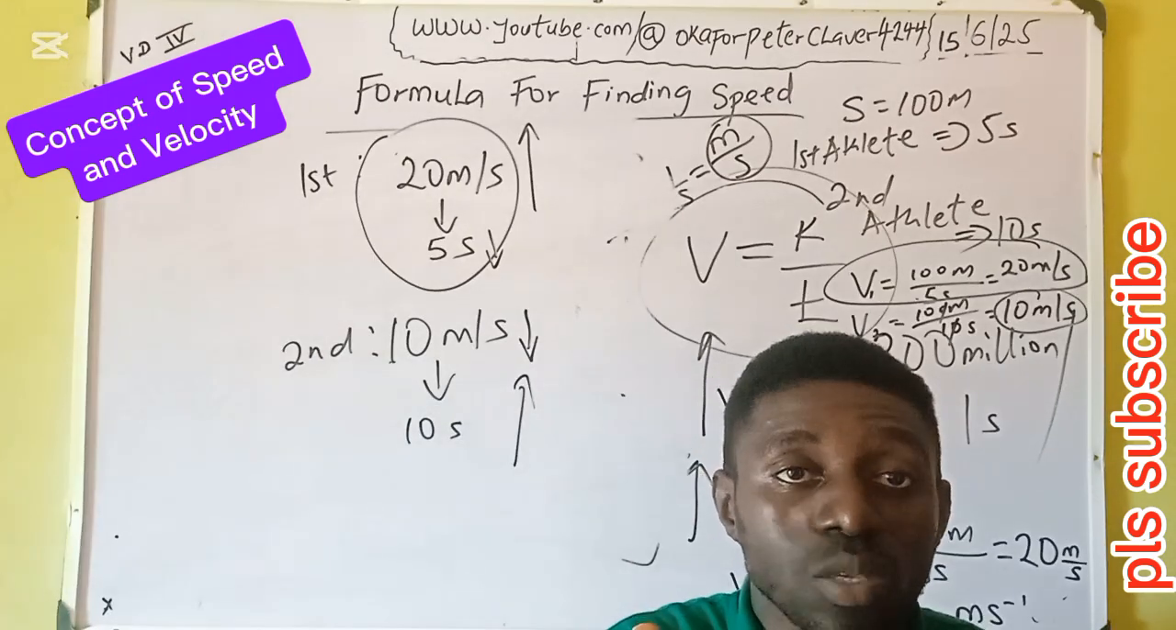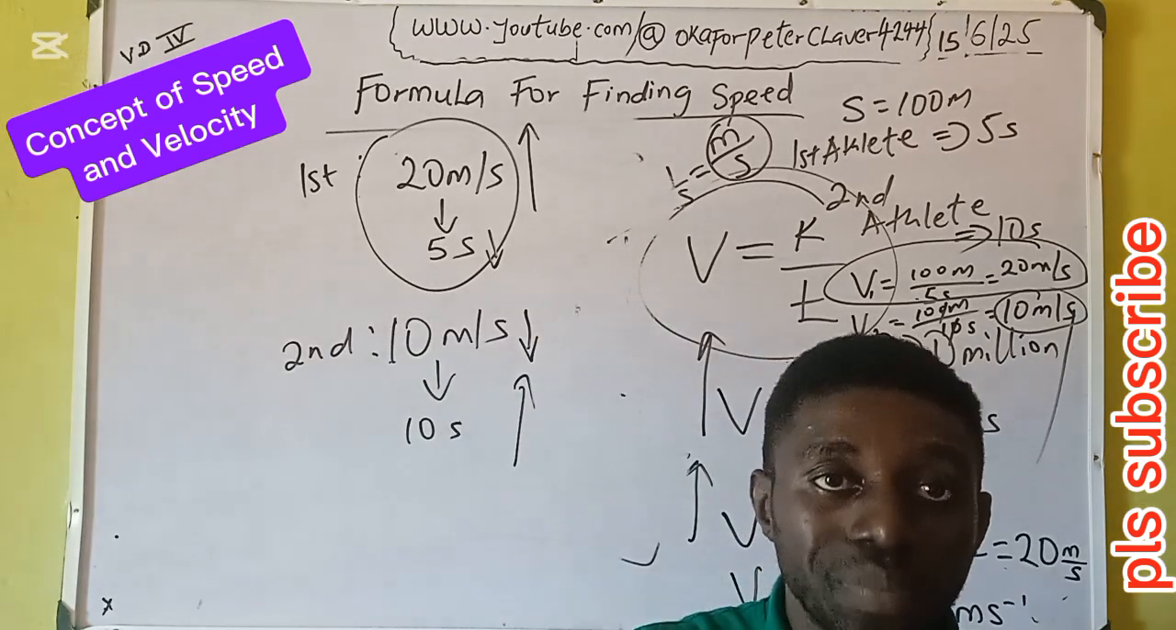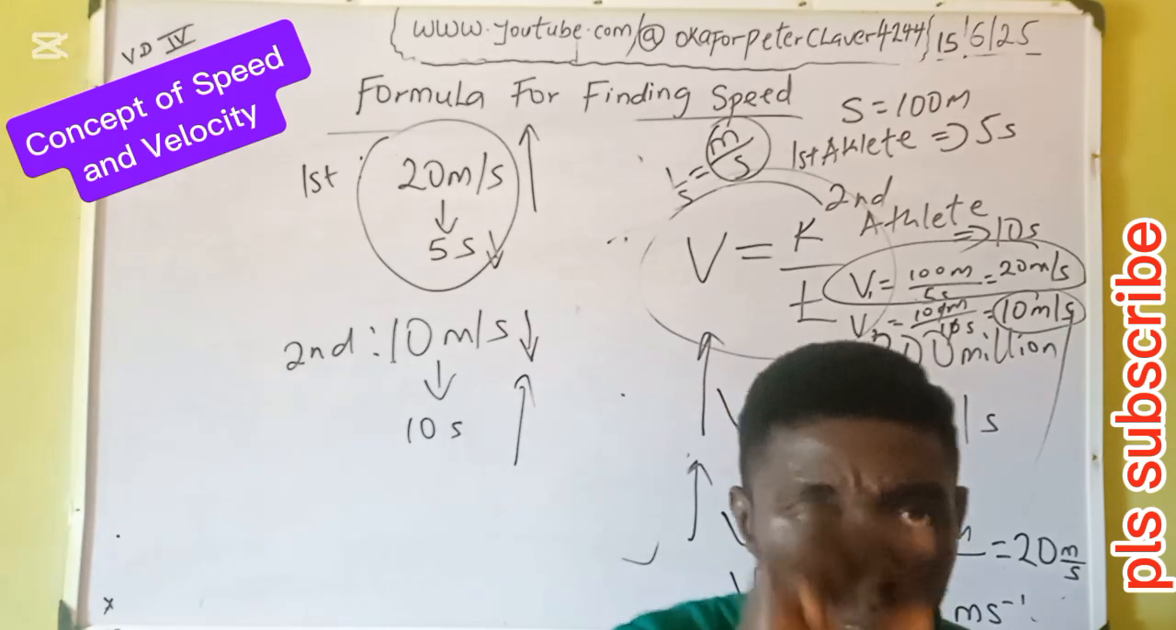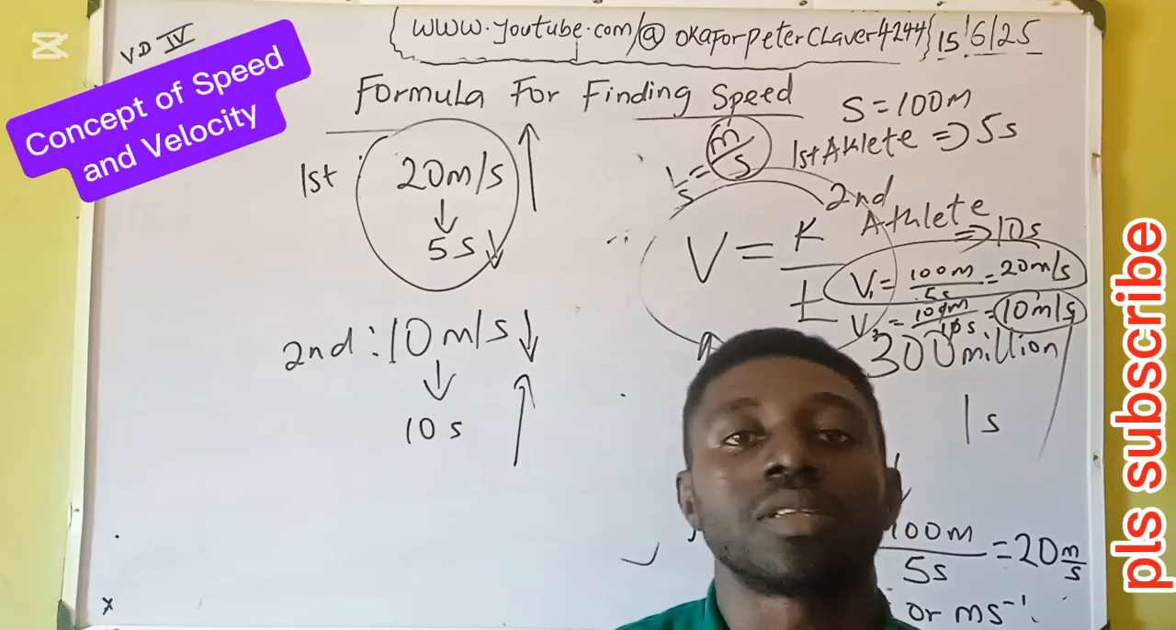In every 10 meters, 1 second. In every 200 meters, 10 seconds, 200 meters, 10 seconds. It's called uniform speed. Every point, every interval that you solve, you get the same speed. It's uniform or constant speed.